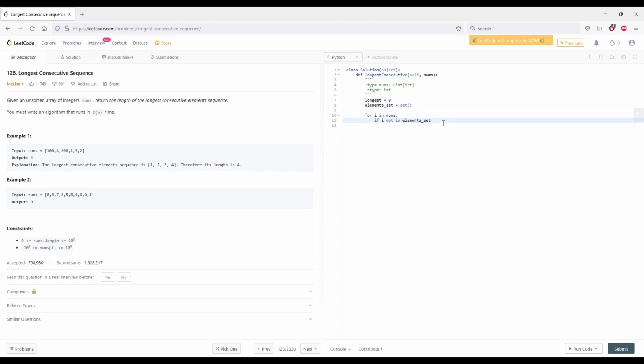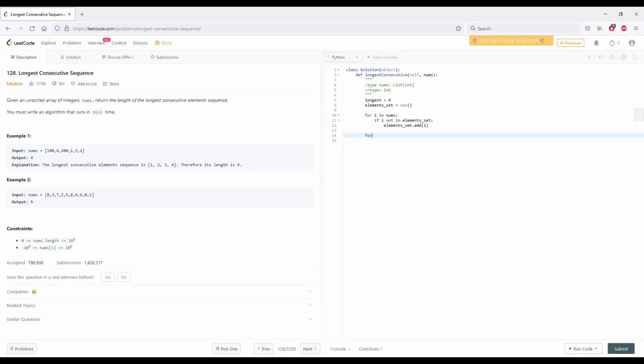element set, we're just doing this because this question doesn't specifically say there won't be any duplicates, and we don't care if there are duplicates or not. We just want the longest consecutive total, so we're just going to count each element just once. It doesn't matter. So if we have 100 here and 200 is also 100, we don't care there are 200s. We just care about the one value, 100, in our consecutive elements. What we're going to do here is add on. Okay.